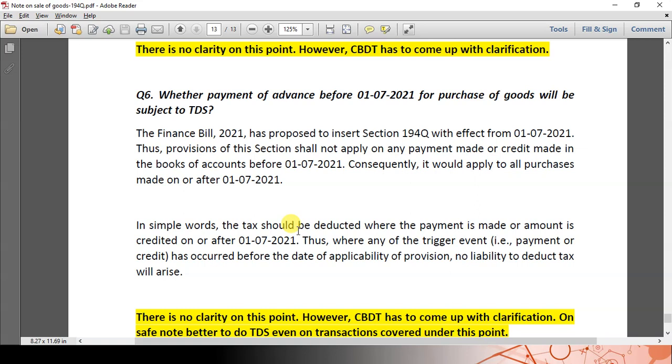However, in order not to make our life miserable, I suggest that even if any of the transactions, whether payment or credit to the GL, happened before 1st of July, deduct the TDS. However, there is no clarity on this point. On the safer side, it is better to deduct the TDS on these transactions as well. However, CBDT has to come up with the clarification on this transaction.